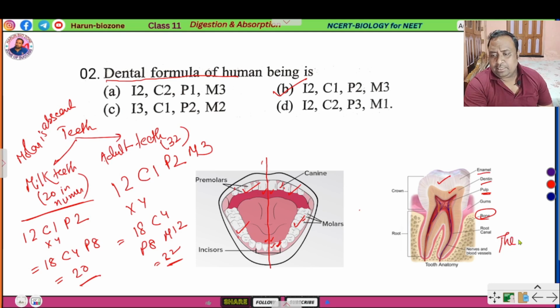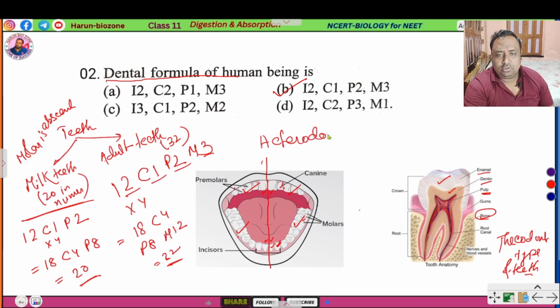There are four different types of teeth present, so it is called heterodont. So human teeth are heterodont, and these teeth are tightly packed in the jaw, so they are thecodont. Clear?